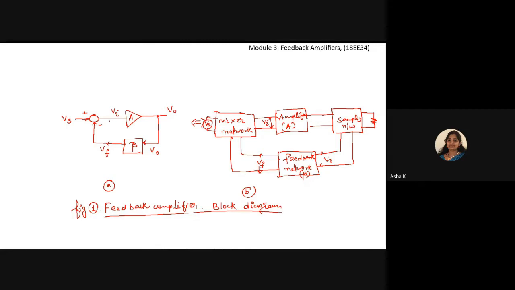Clear, it is copied? Yes, ma'am. So I'll move on to the next concept.